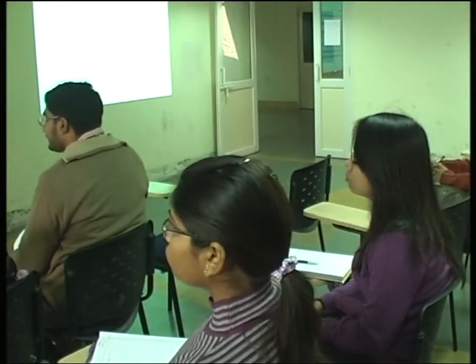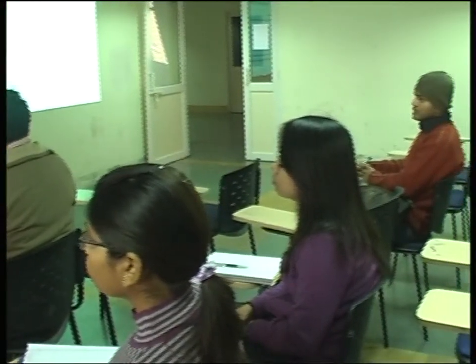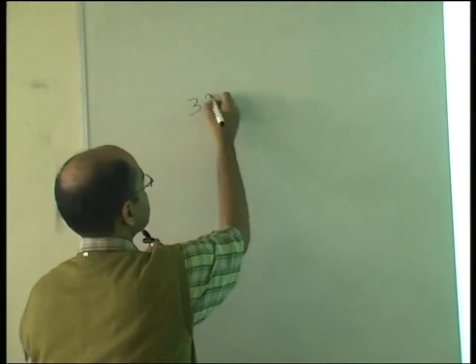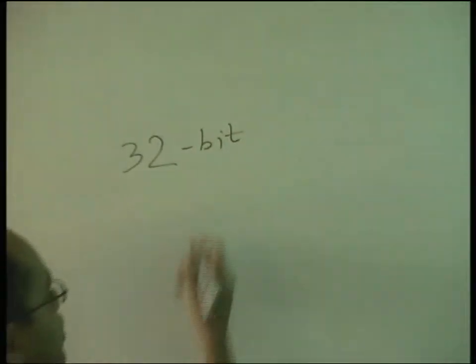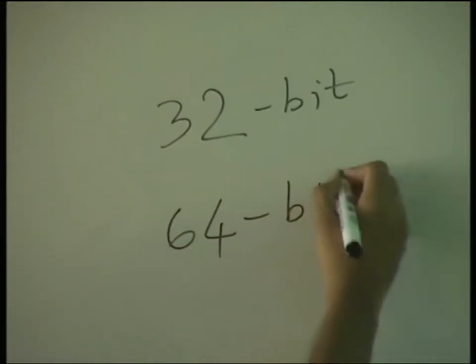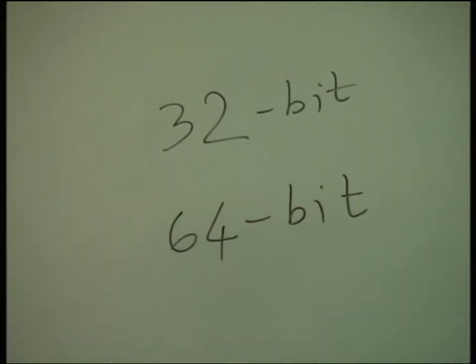So anybody knows these days how many bits are there in the processor? We had 32-bit processors. So far, recently, in one year, almost everything is going to 64 bits. What this means is a 64-bit processor.